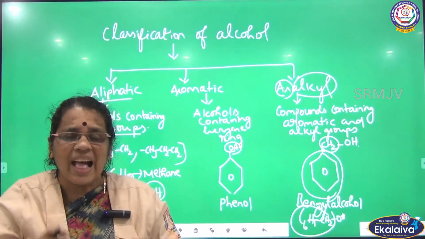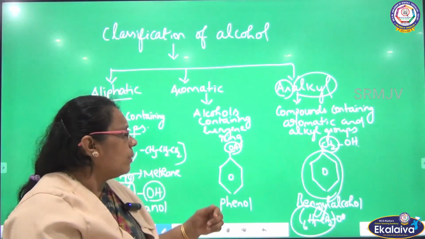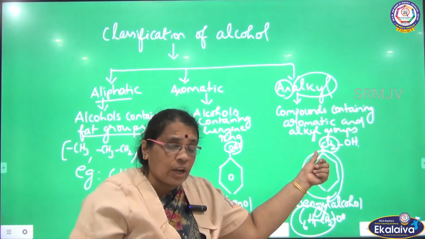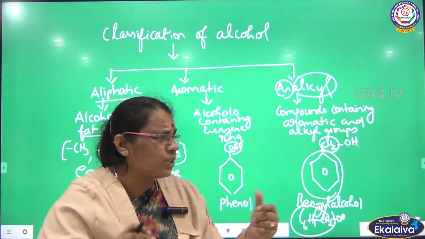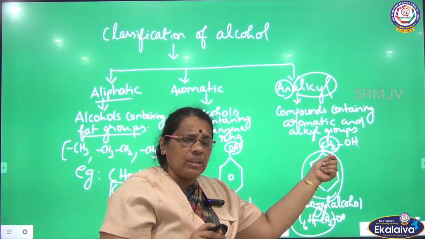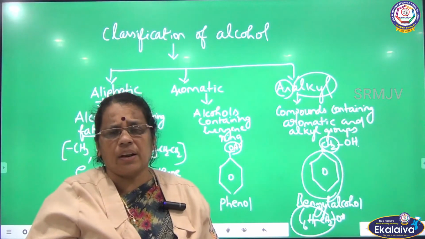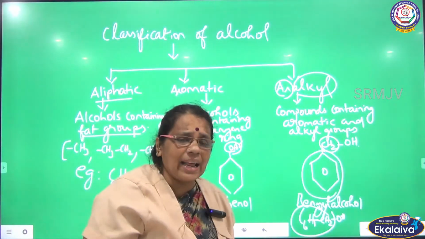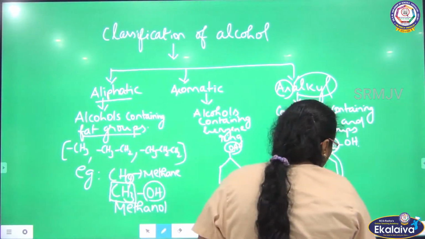The third one, aralkyl alcohol: there will be a benzene ring as well as a side chain, an aliphatic group. OH is attached to the alkyl group, and the alkyl group is attached to the benzene ring, so we can call it aralkyl alcohol. Under that I gave the example benzyl alcohol.